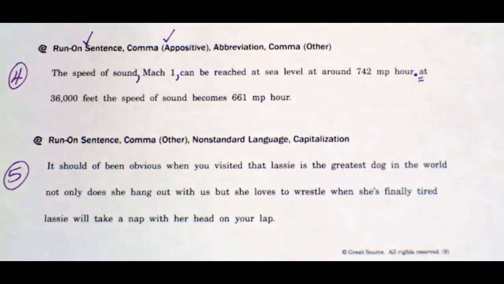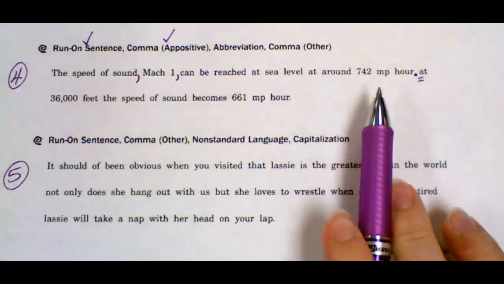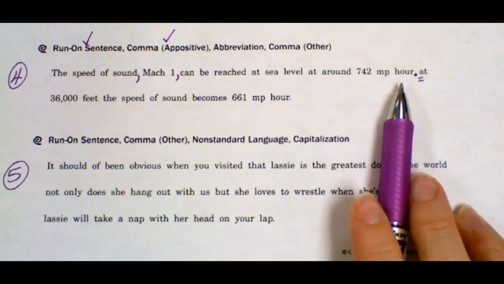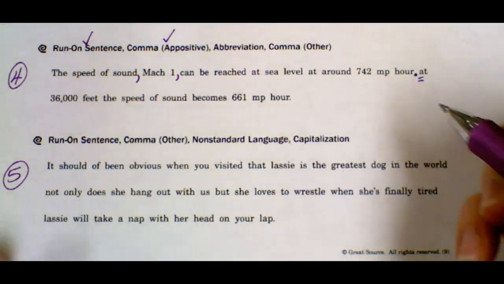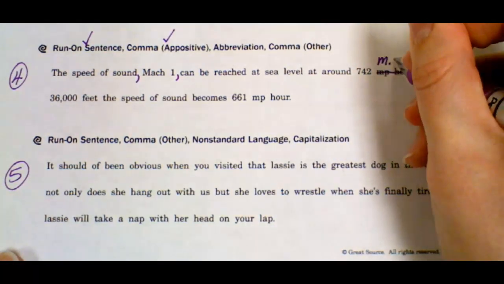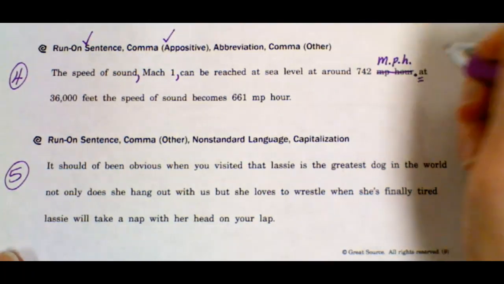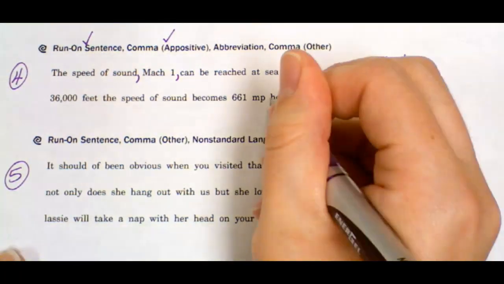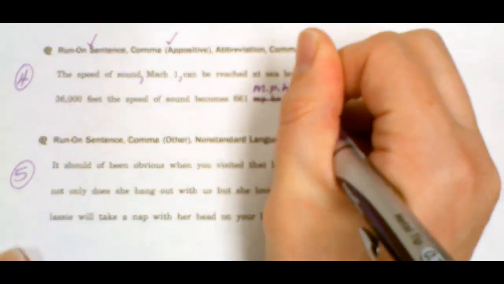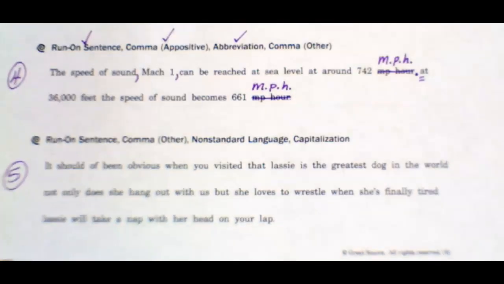Next, I have abbreviation errors to fix. The abbreviation errors are MP/hour, so I can fix this in one of two ways. I can spell out miles per hour, or I can add the periods in between the letters and replace hour with H. I'm going to do the second method, so I'm going to replace this incorrect abbreviation with MPH. I'm going to do the same for this second error. And that would fix my abbreviation errors.